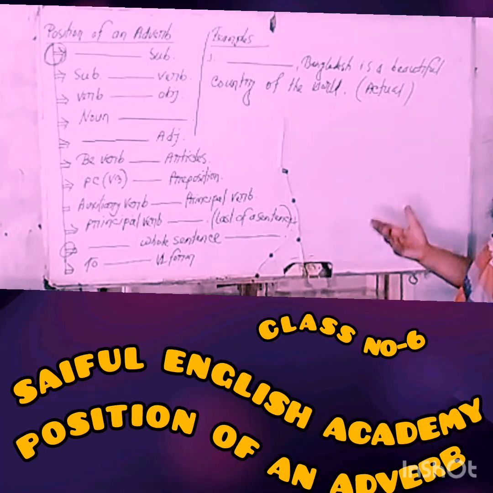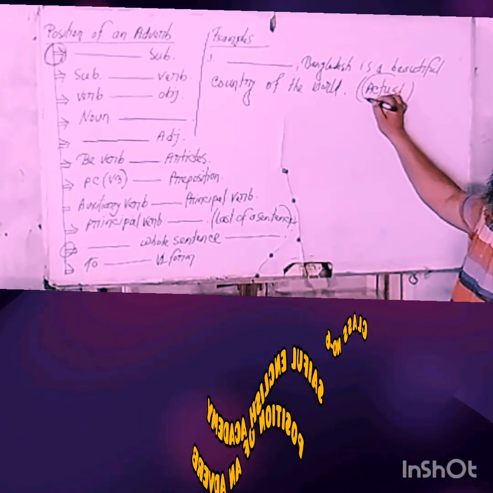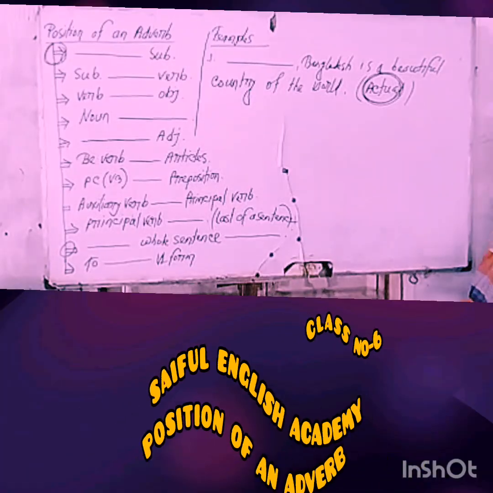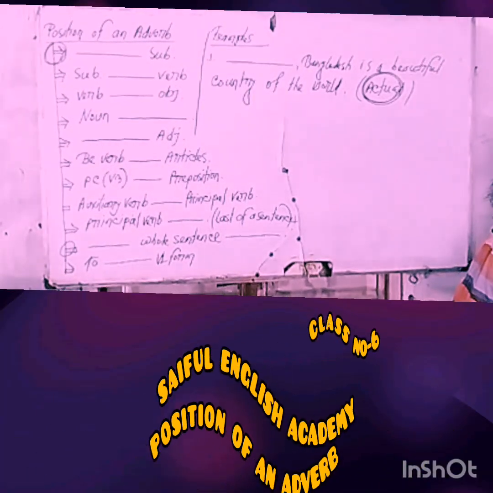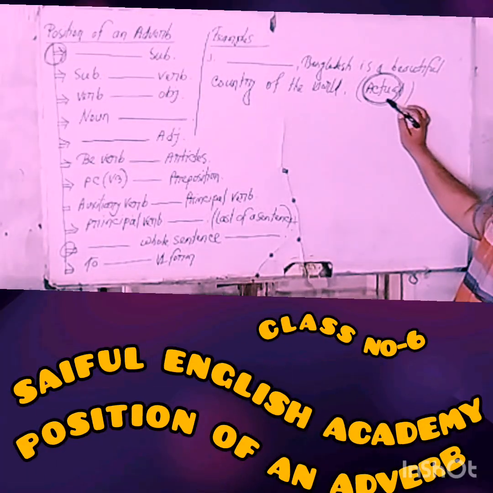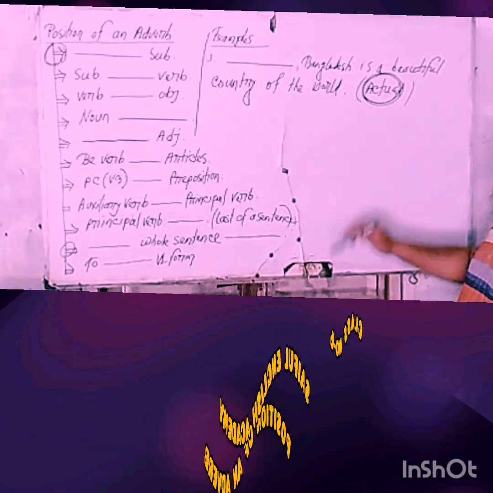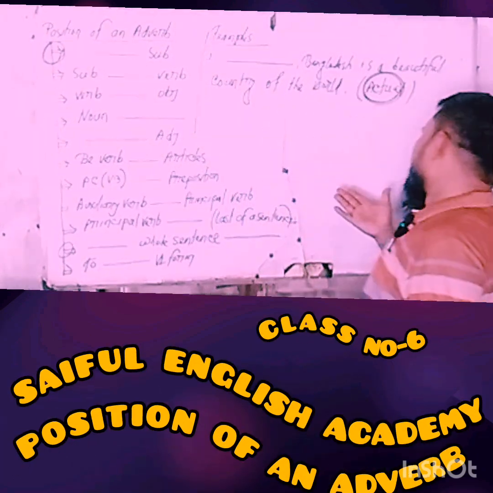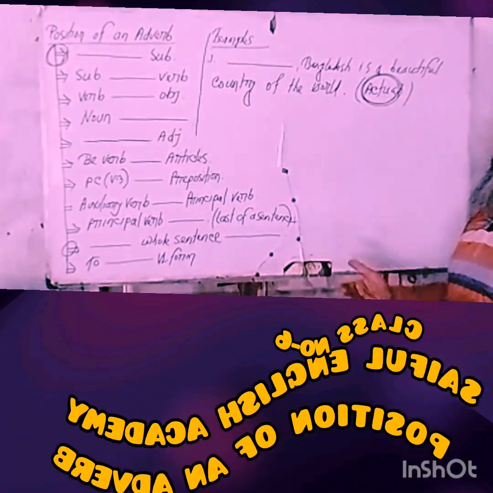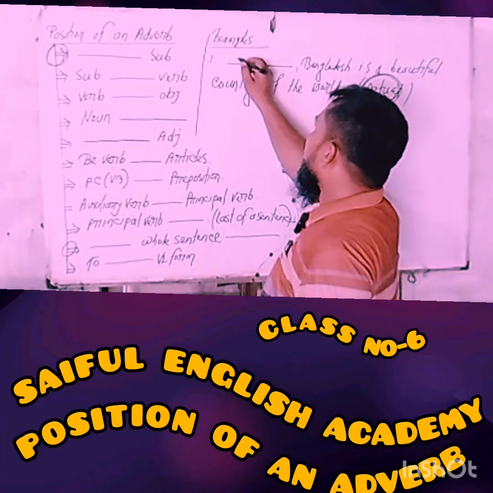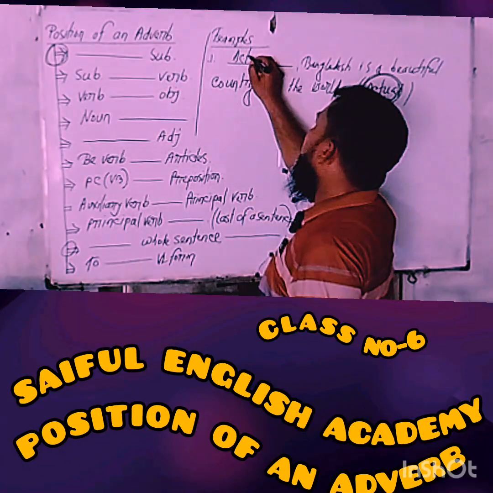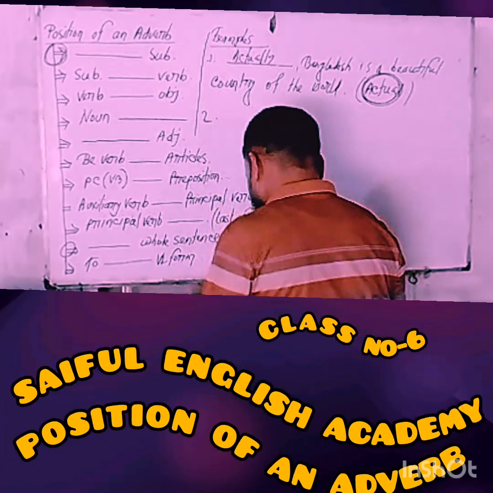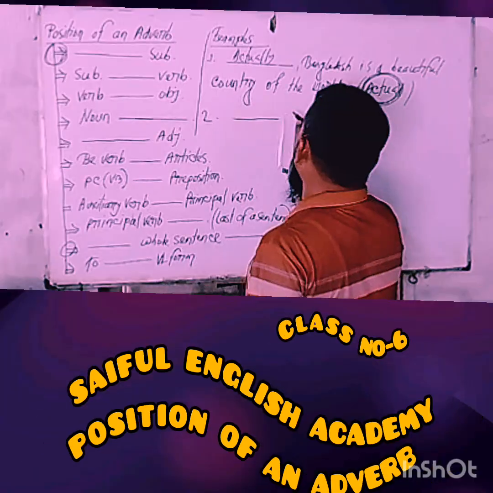In the box I have written a base word, actual. Now, try to clarify what category it is. Of course, it's an adjective, and you'll have to change this from an adjective into an adverb. So, what's the adverb form of actual? Of course, actually. Have you understood clearly?